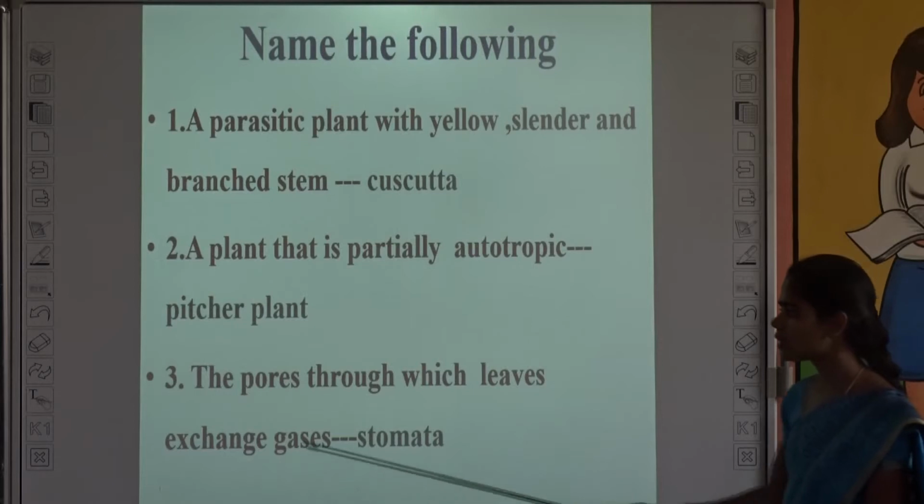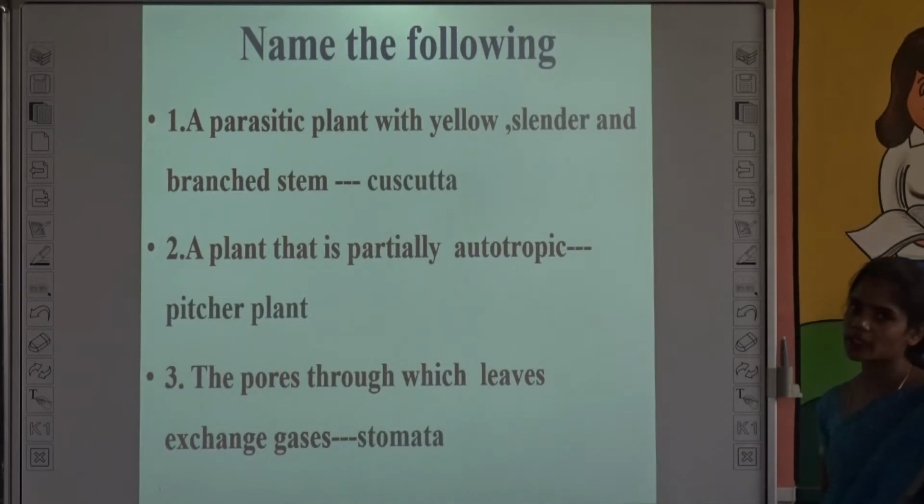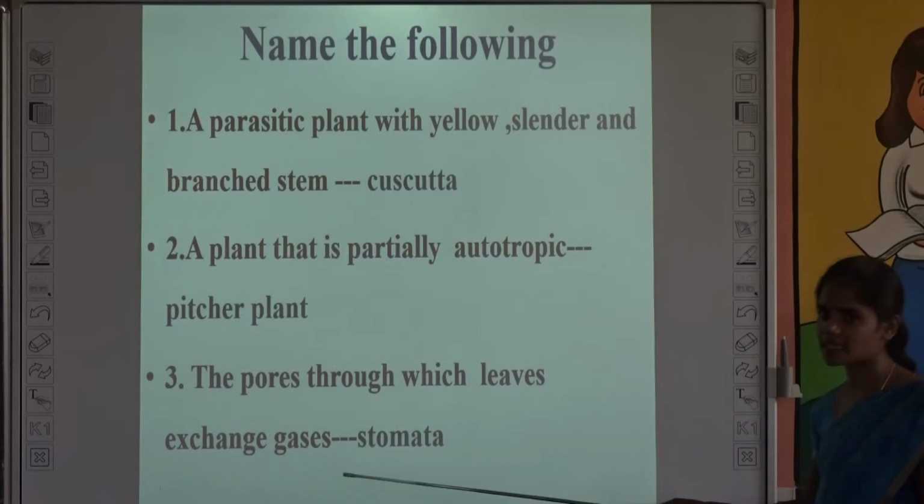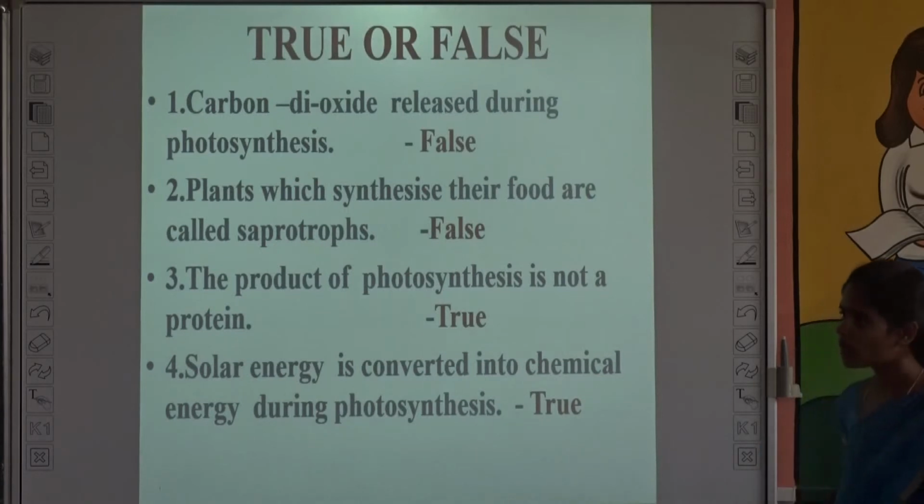And the third one, the pores through which leaves exchange gases are stomata. What is stomata? They are tiny pores present on the leaves through which the exchange of gases takes place. Okay. The next one, true or false?